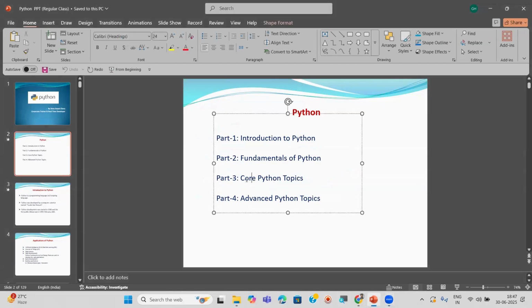So part 3 is the core Python topics or core Python lessons. There are so many lessons, for example, control statements. In control statements, we have decision making statements, looping statements, jumping statements. Again, in those we also have subtopics. For every lesson, the topics and subtopics will be covered along with the syntaxes. If there are any diagrams, programs, definitions, everything will be covered A to Z, very clearly, step by step.